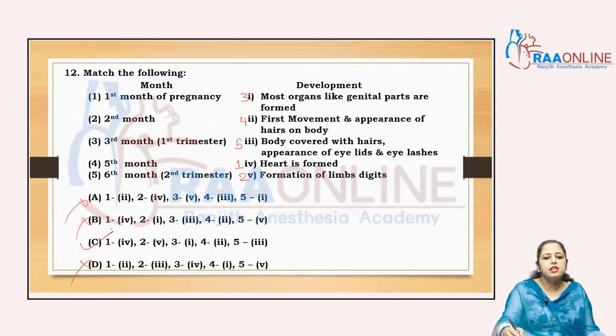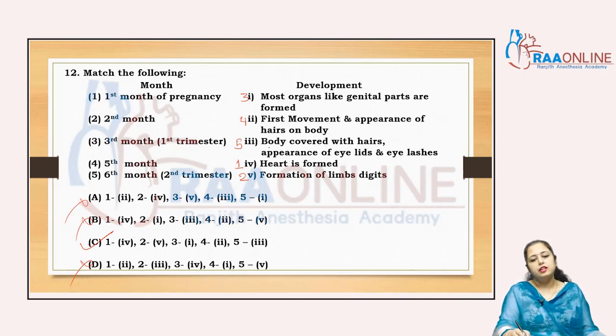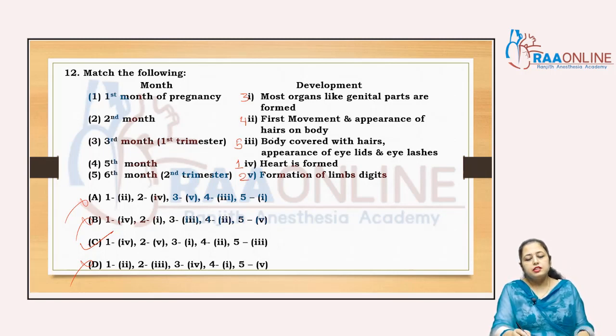So the answer is C. That is 1, 4, 2, 5, 3. Right? So these are the events which occur in the three trimesters, or we can say in 9 months of the pregnancy, right?